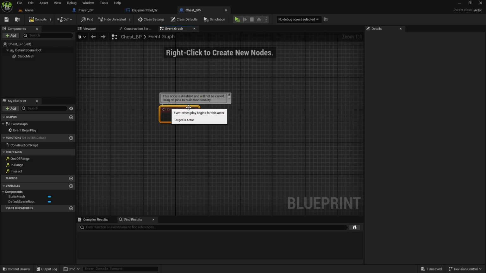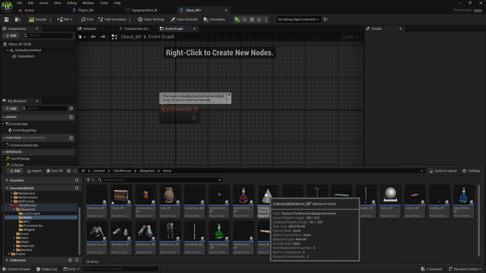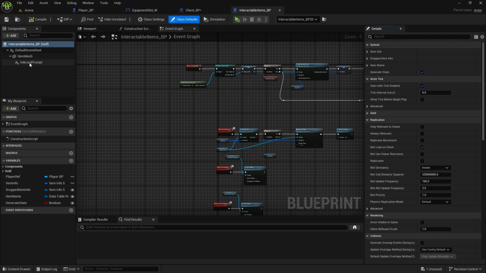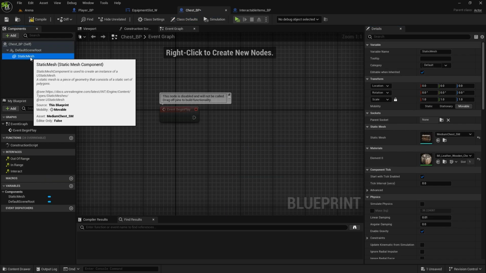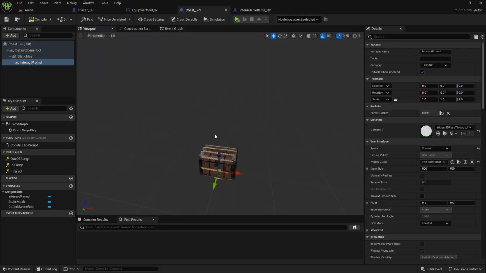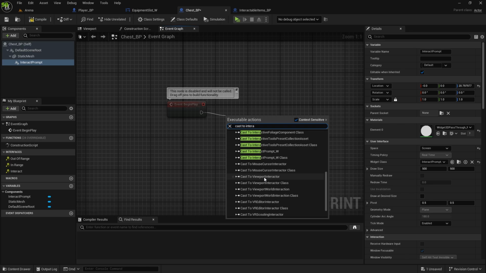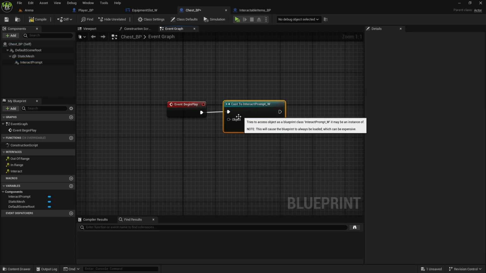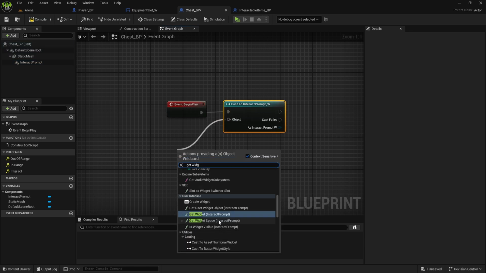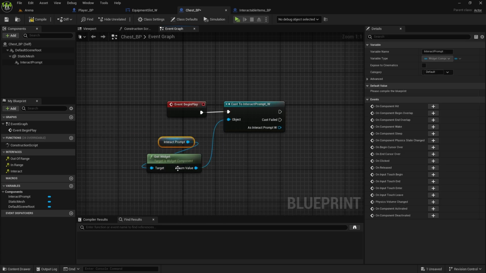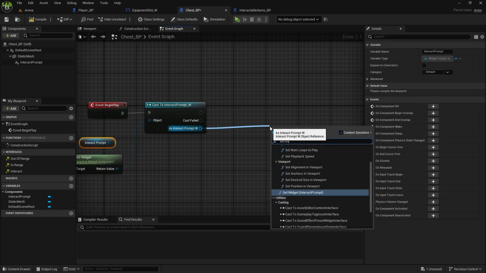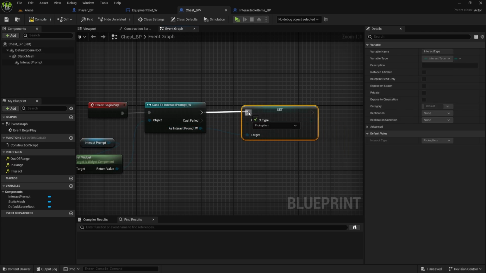Otherwise it wouldn't work. And now for the event graph, we can remove these two. I don't think we do need a player reference. Instead, what we can do is copy interact prompt from this one. So go to interactable items, copy this interact prompt, paste it here, make it a child of the mesh, and just move it a little bit higher. Now in the event graph we're going to cast to it, so cast to interactable prompt. Here get widget, which will be this one, interact prompt, and as interact prompt we will set interact type to